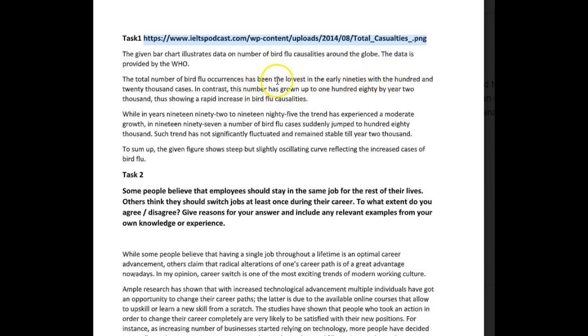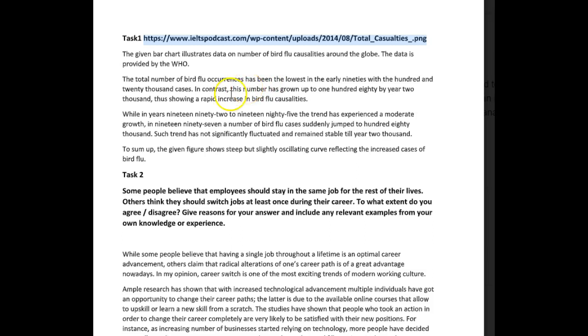So it was the lowest in the early 90s with 120,000 cases. Let me just check your data. In contrast, this number grew to 180,000 by year 2000. Thus showing a rapid increase in bird flu casualties. Again, careful with your spelling. Again, a problem with the tense. Remember, when we're talking just in the past, we use past simple. It's ideally the tense you would use here, but there's absolutely zero reason to use present perfect.